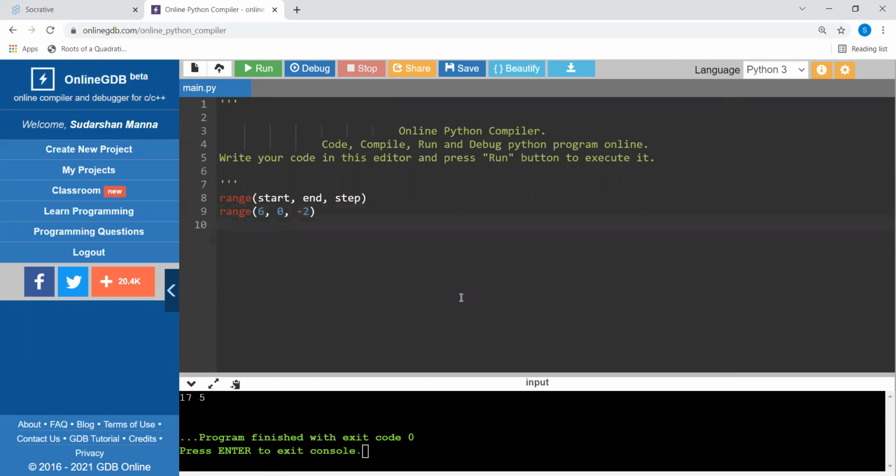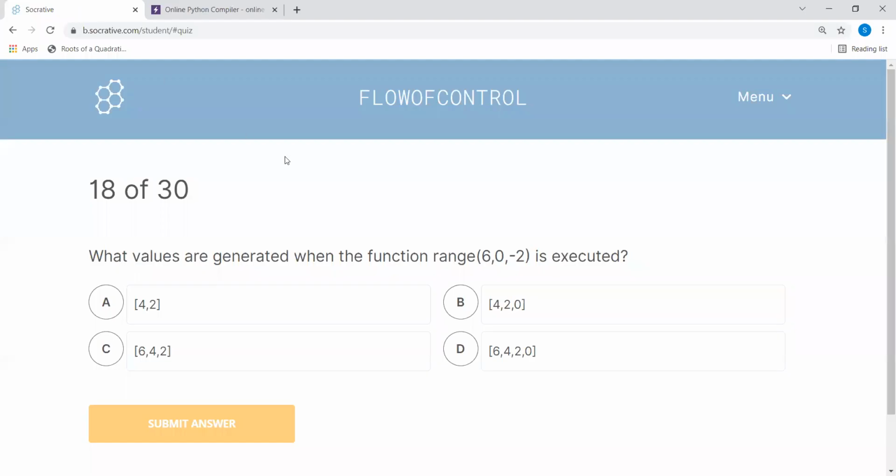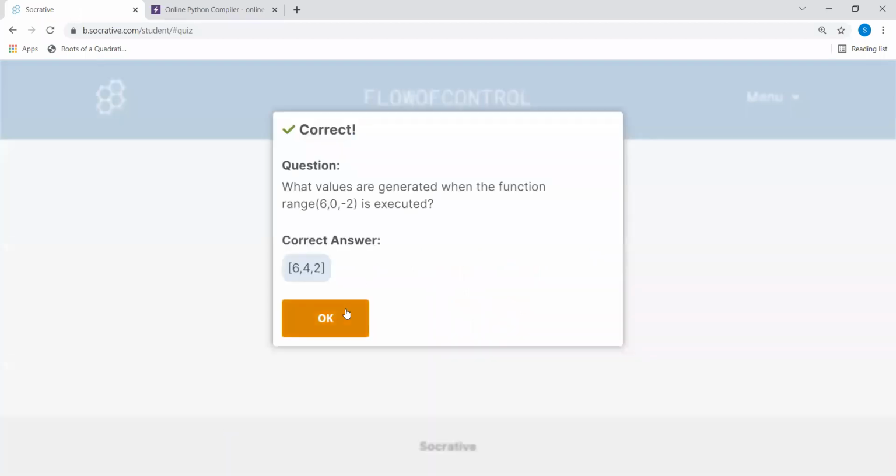Always remember, it starts with the first value, which is 6. 6 minus 2 will be 4, and 4 minus 2 will be 2. Now 2 minus 2 is 0, and always remember the end value is excluded. So the result will be 6, 4, and 2. Yes, this is the correct answer.